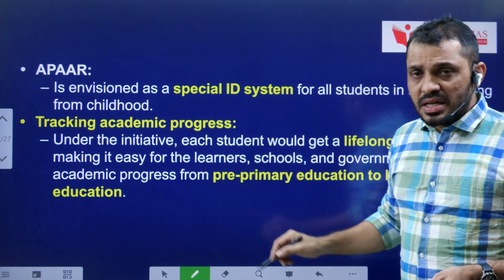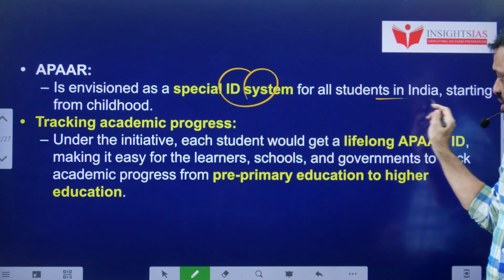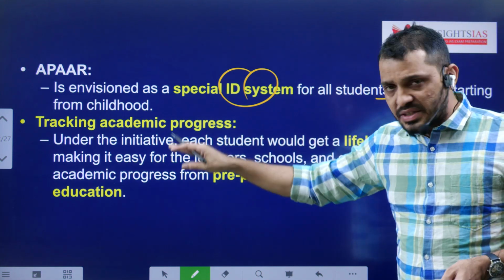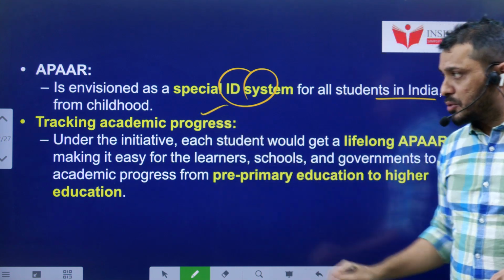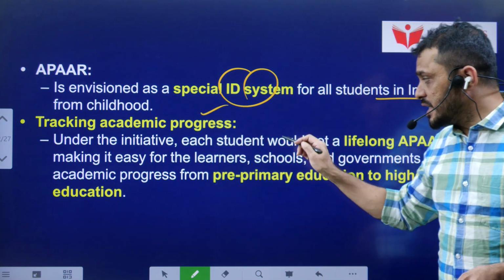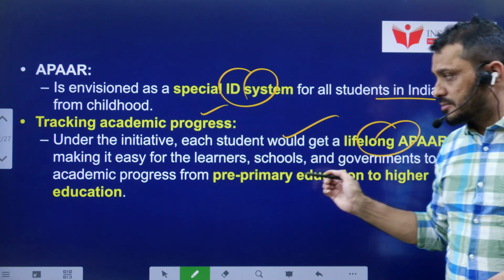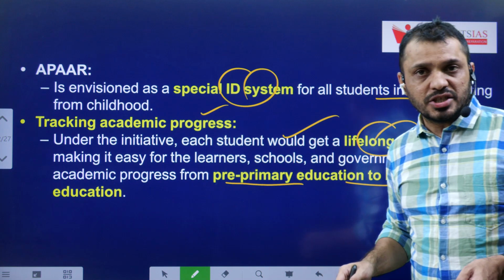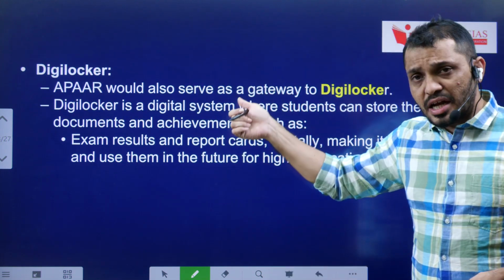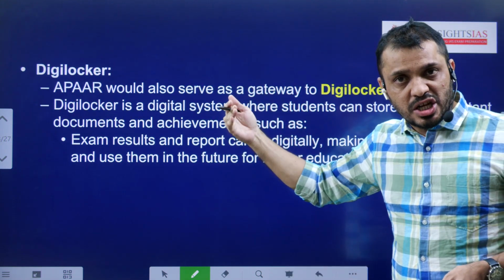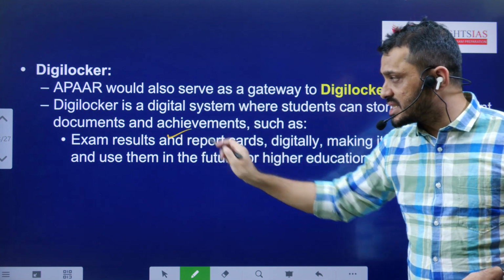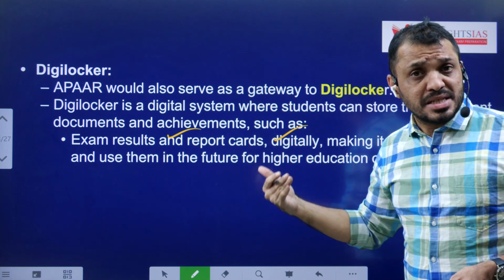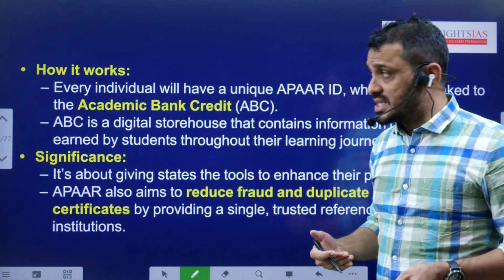Next, APAR. It is a special ID system which is given to all students from their childhood to higher education. It will help in tracking their academic progress. Under this initiative, each student will get a lifelong APAR ID. Through that, their performance from pre-primary education to higher education can be tracked. And also, they can have access to DigiLocker, where they can store all their exam results, report cards, and other academic achievements. They can be stored and accessed easily as well.